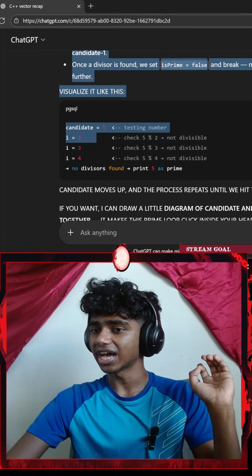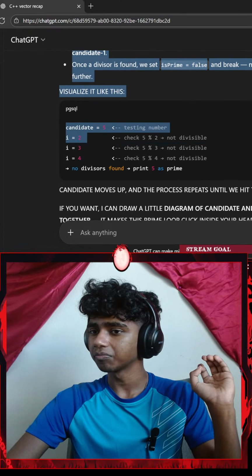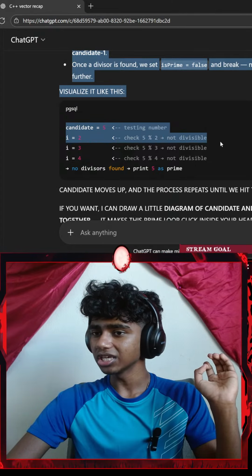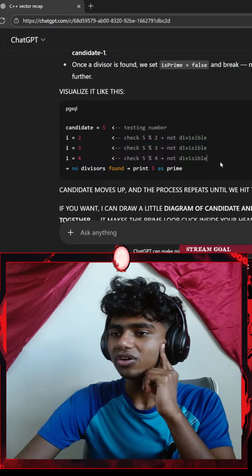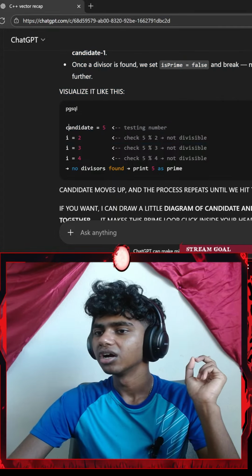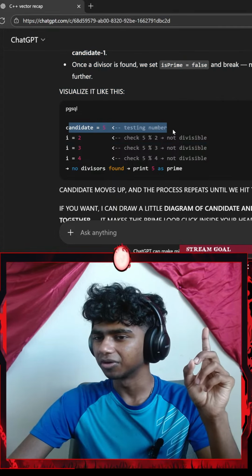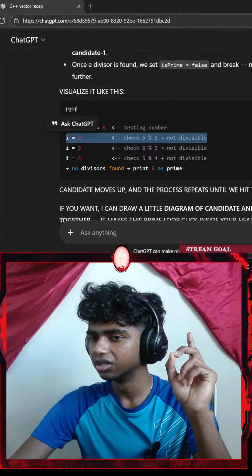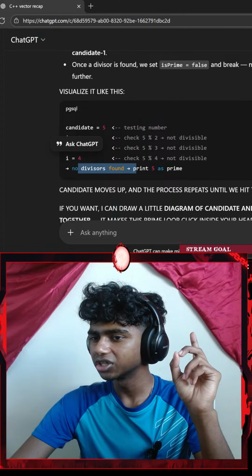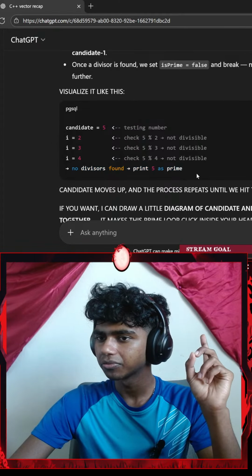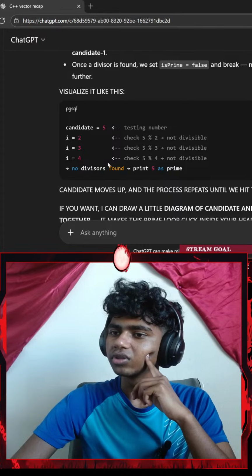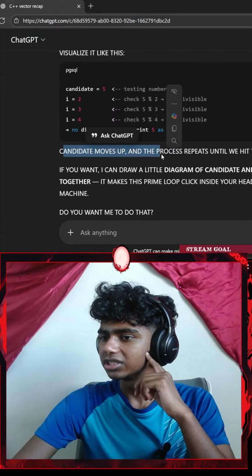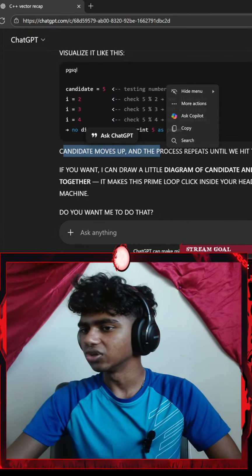Visualize it like this: candidate equals 5, testing number. i equals 2, 5 modulus 2, not 0, not divisible. No divisors, print 5 as prime. Oh, that actually makes sense. Candidate moves up, the process repeats until we hit the user input.